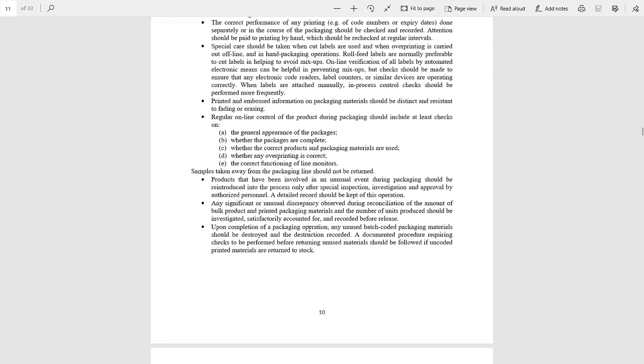Now, upon completion of packaging operation, any unused batch coded packaging material should be destroyed and destruction should be recorded.